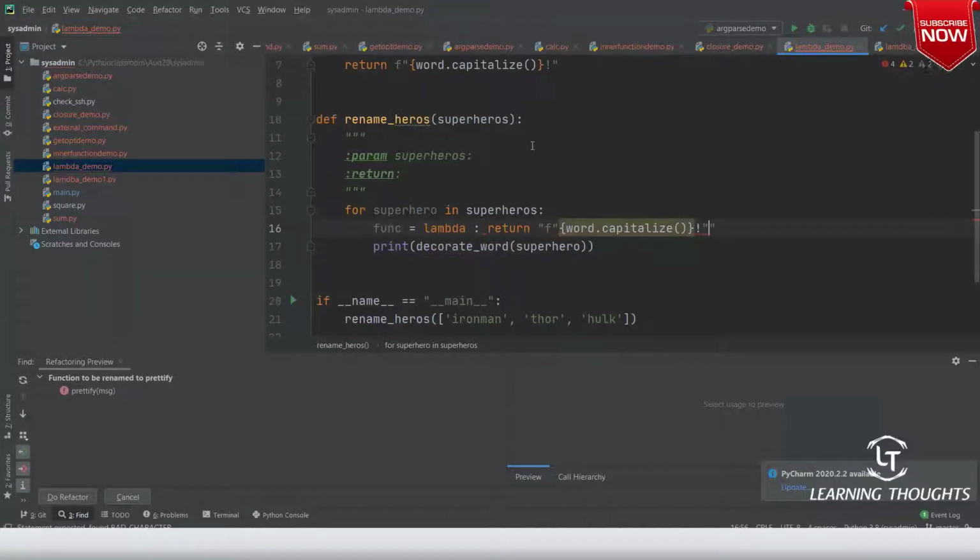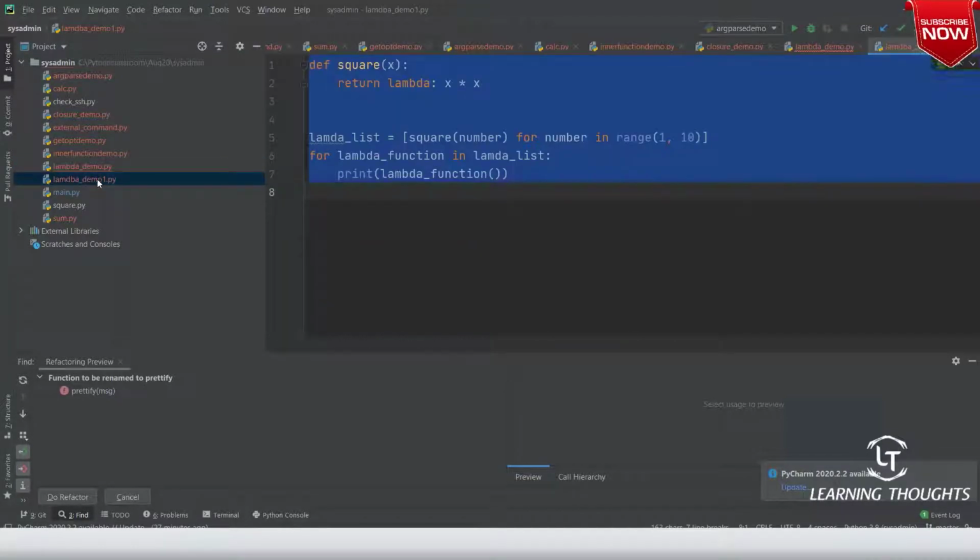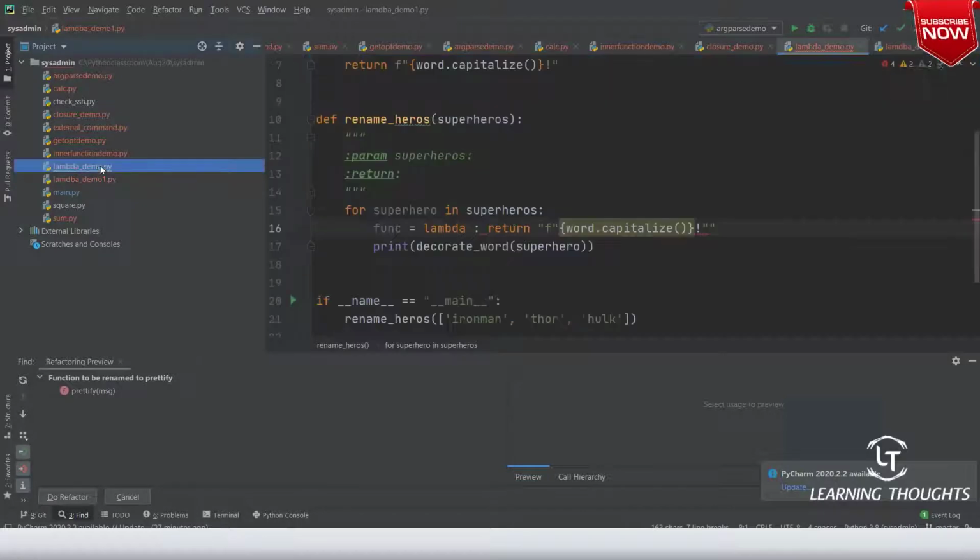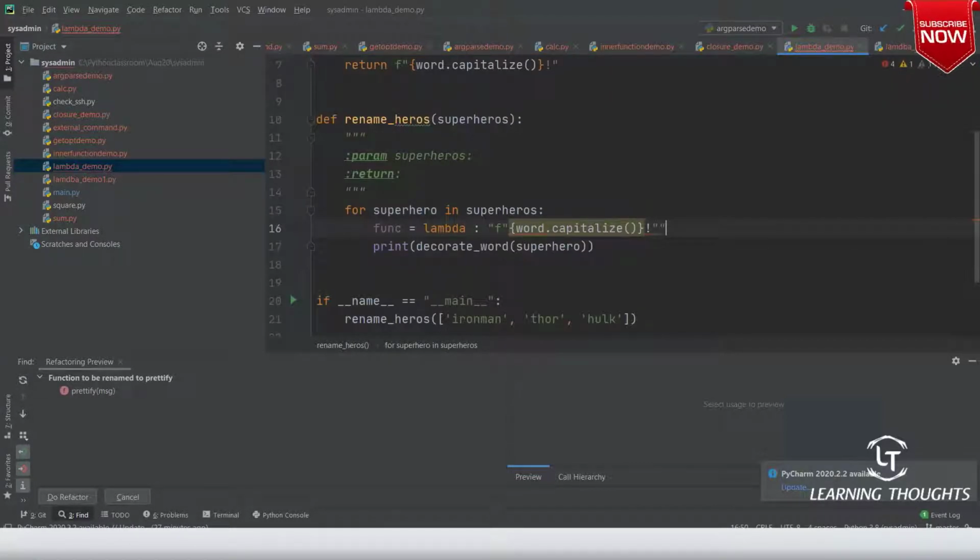do this. Let us go into lambda_demo_1. There is no need for us to write a return statement, right? Now this is your lambda function. So rather than writing word, you write it as superhero.